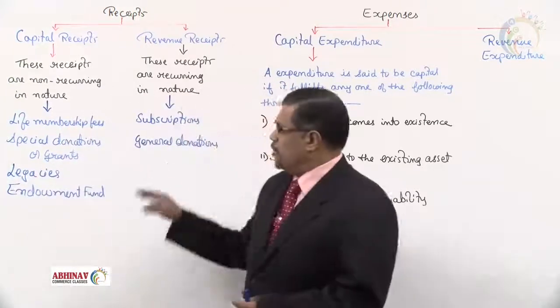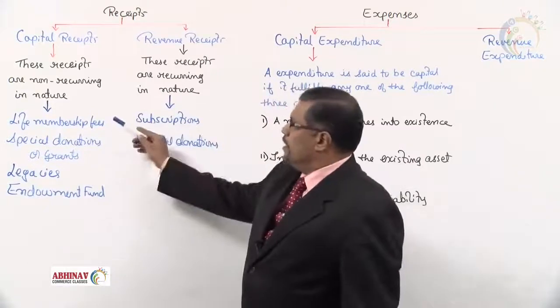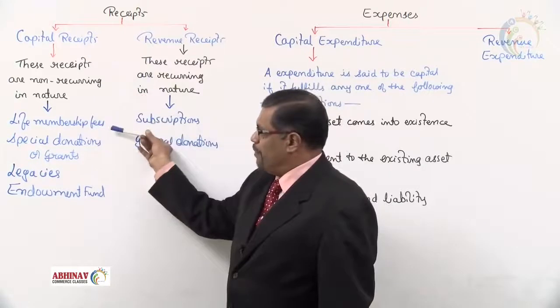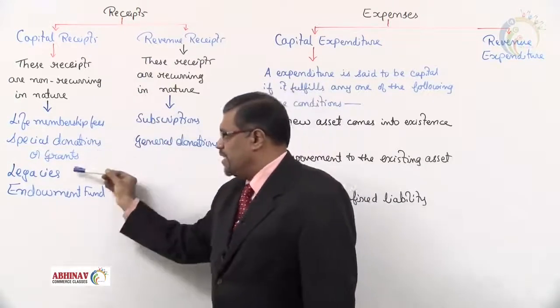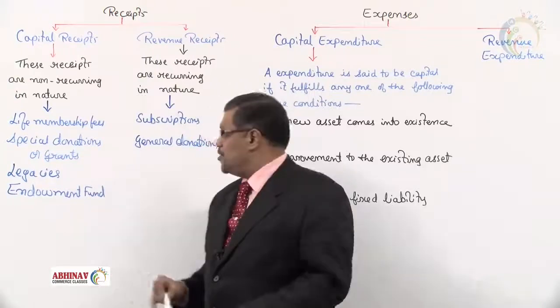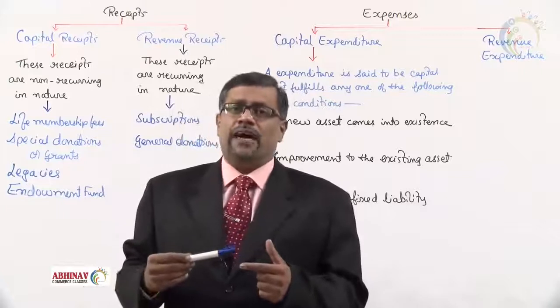I'm just collecting those which we have discussed in the last video. So here, capital receipt, what is it? Non-recurring nature, like life membership fees, special donations or grants, legacies, endowment fund. They are always capital in nature. Revenue receipts are those which we receive again and again.